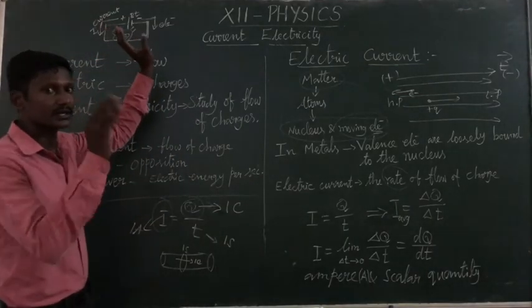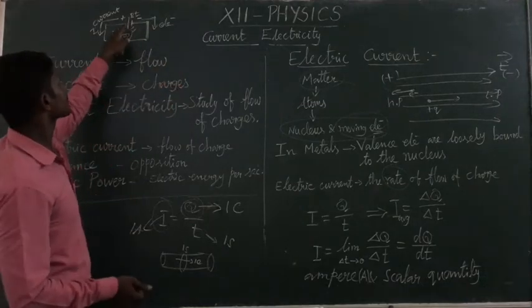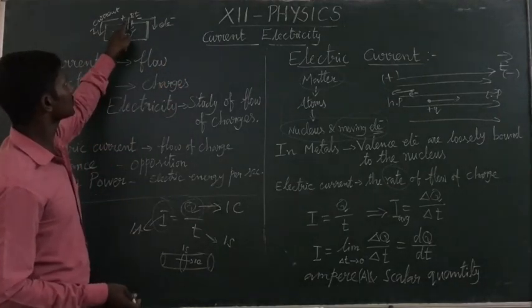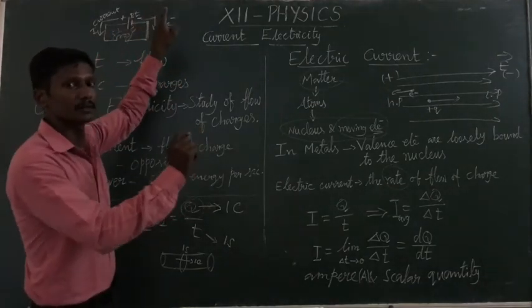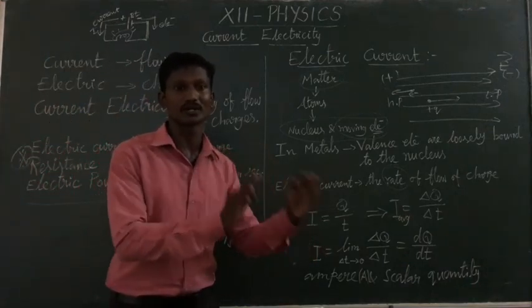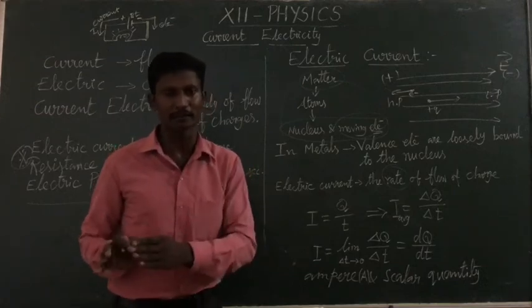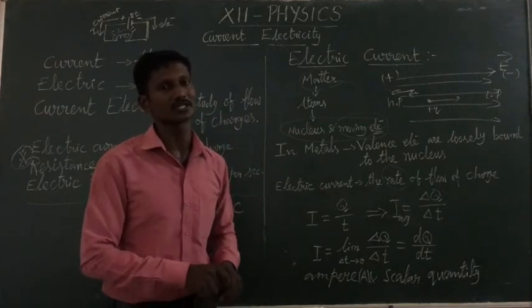The direction of current is considered as the flow of positive charge, but in a material, positive charge does not move from one place to another. Only negatively charged electrons move, but we take it as positive charge in that way.